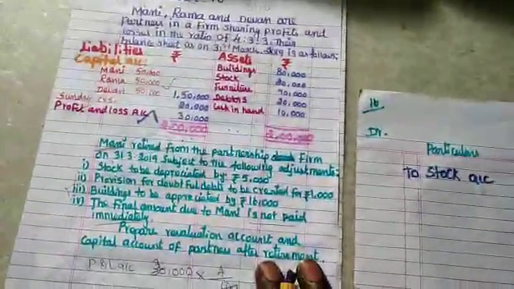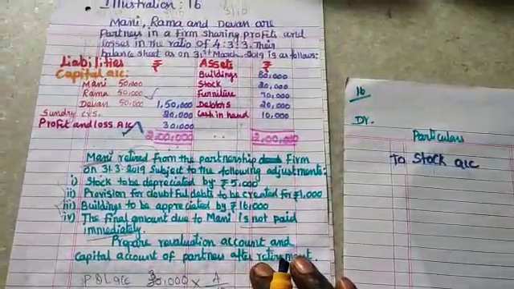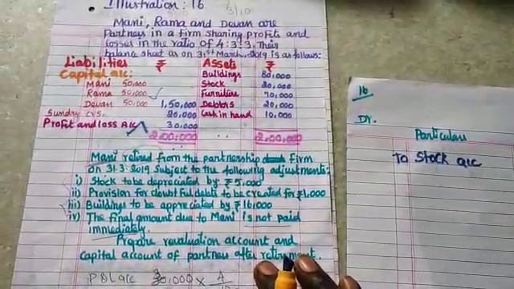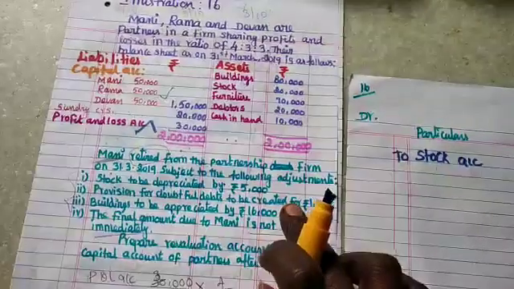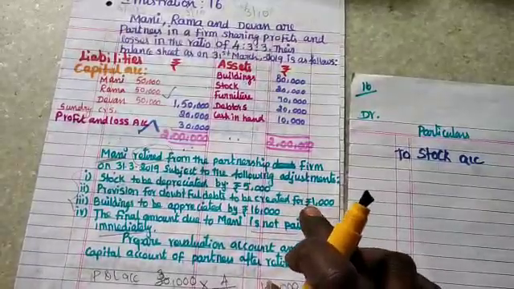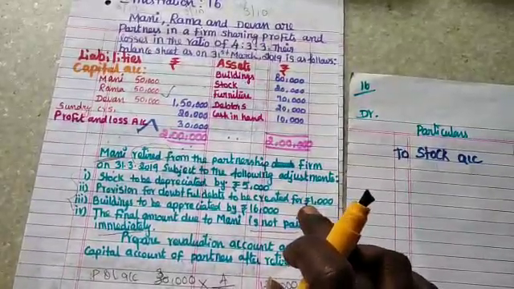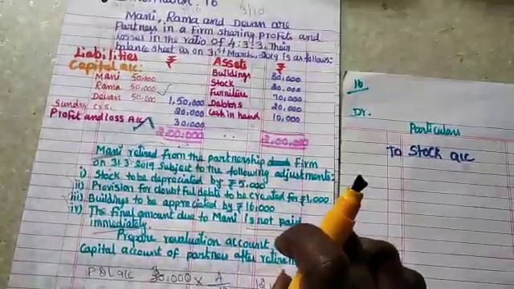Then what have they given? Provision for doubtful debts to be created. Provision for doubtful debts means the debtors may or may not pay the amount, rupees 1,000. If the debtors become insolvent, at that time we can't claim the amount from them. In that case the debtor value will be reduced. Debtor is an asset.